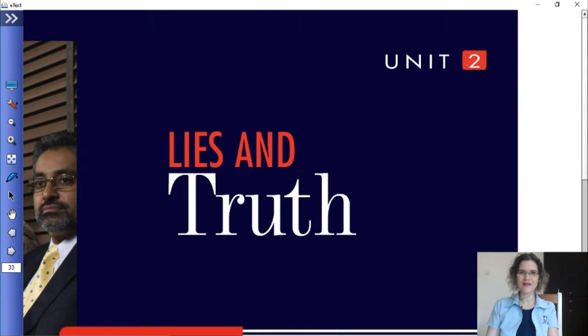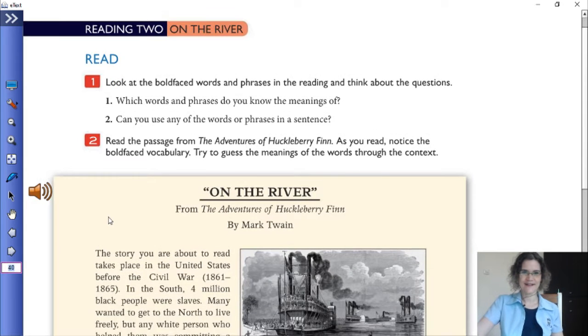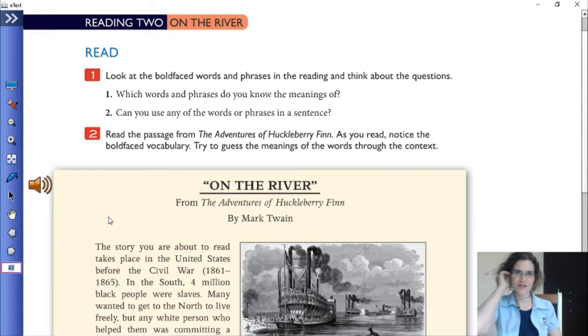Welcome back, grade 12 with unit 2, North Star, Lies and Truth. Today we're going to look at reading 2, On the River. You can flip your page to page 40. Awesome, there we are, reading 2, On the River.